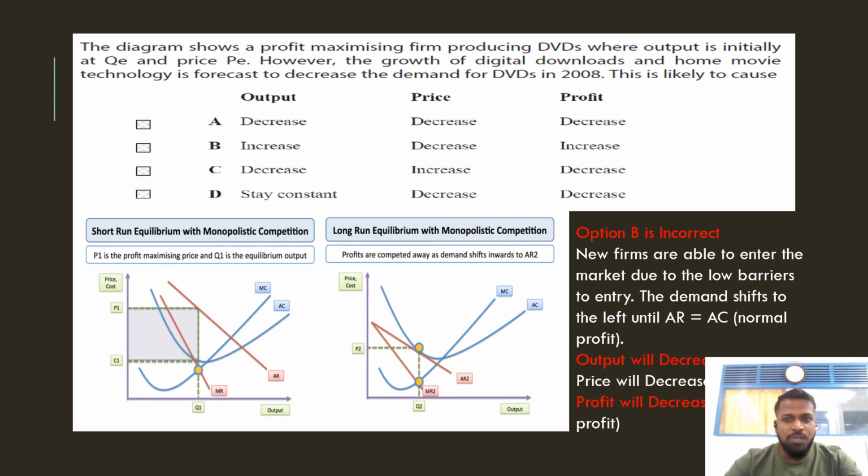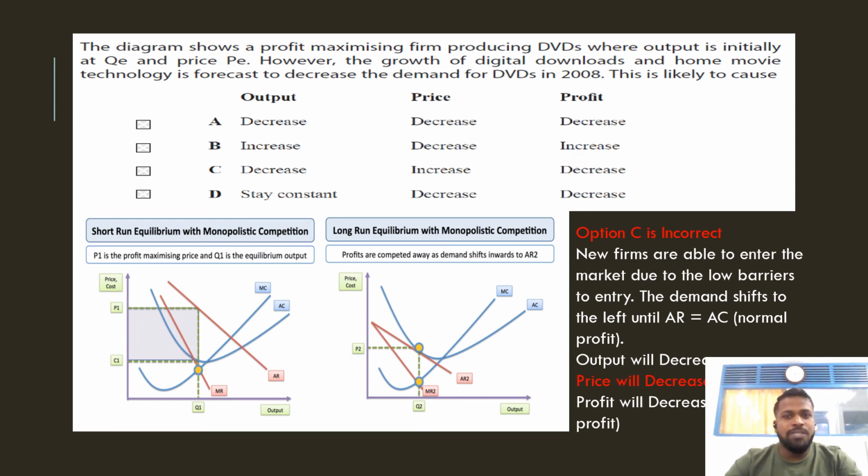So what about option B? Option B is incorrect. Why? Because they said output will increase. Actually output is decreasing. You can see that from Q1 to Q2 output is reduced. And profit, previously they had a supernormal profit, but now they have only normal profit. That means profit also decreases, but they said it increases. That's why option B is wrong.